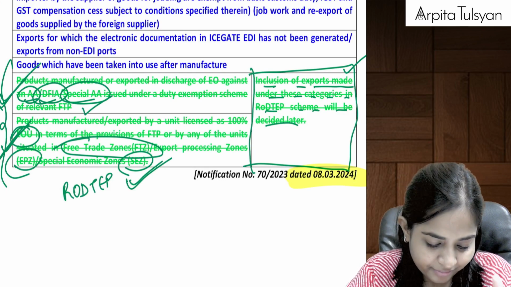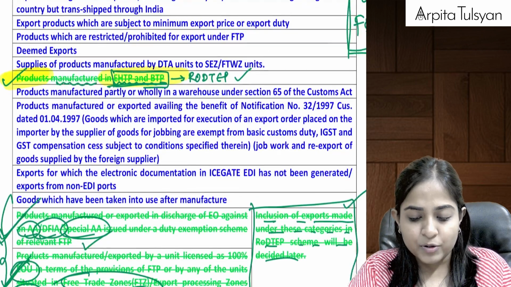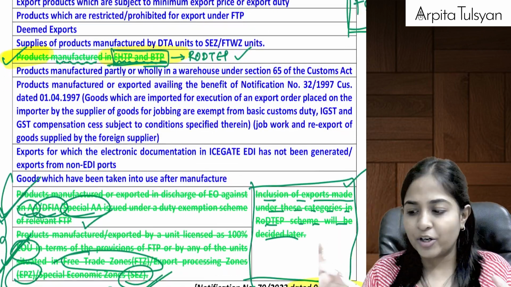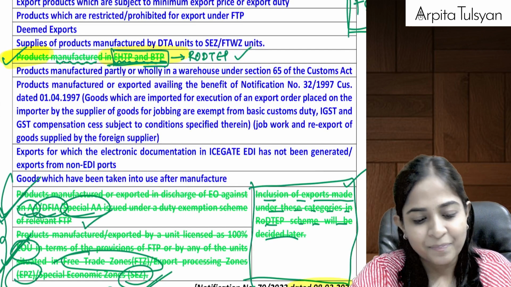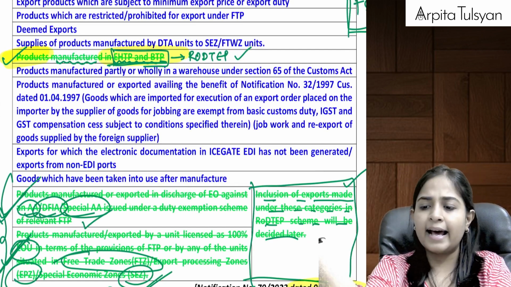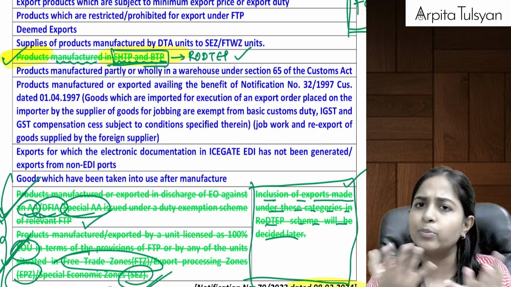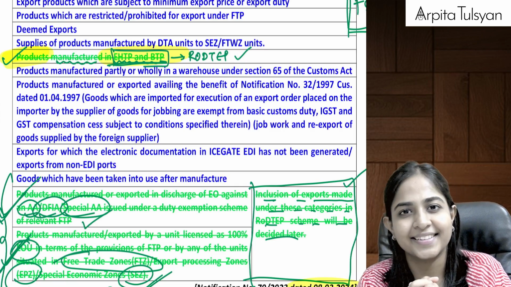Done. Yes. So this was all about your amendments, not too much. I think just read once, and once you do the corrections in your textbook, that much will be sufficient.